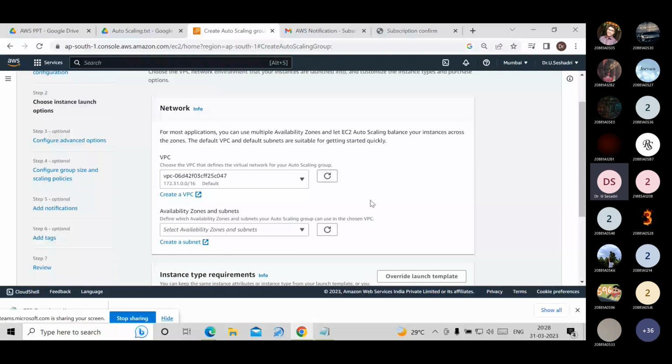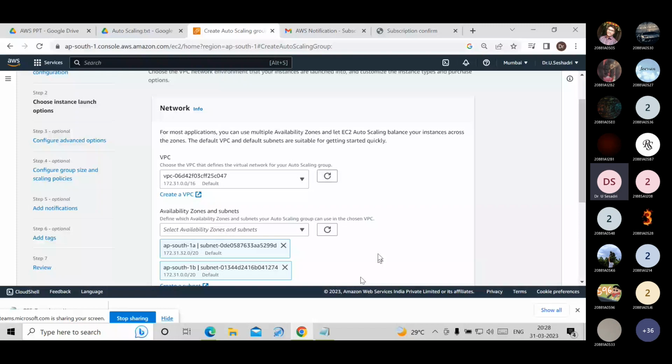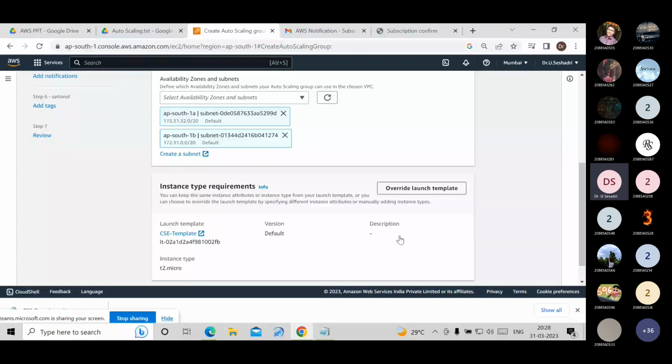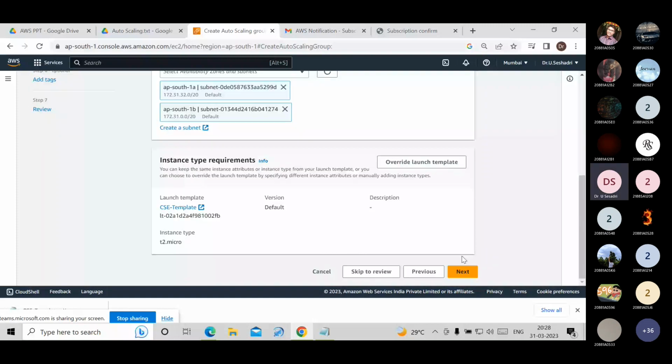The second step is availability zone. In the Mumbai region, there are 3 availability zones. You have to select availability zone 1A and 1B. 1C you don't choose, because T2.micro is not available there. We have to choose these 2 availability zones, AP South 1A and AP South 1B. Click on next option.